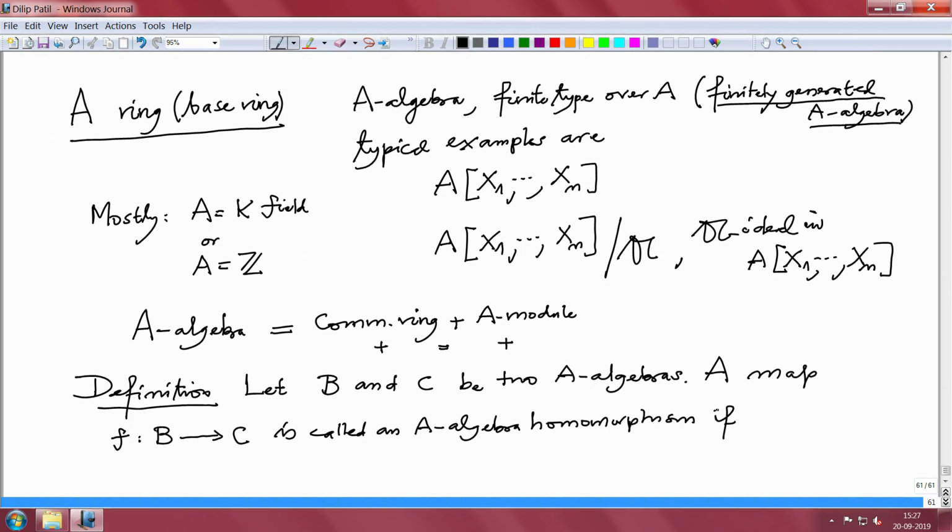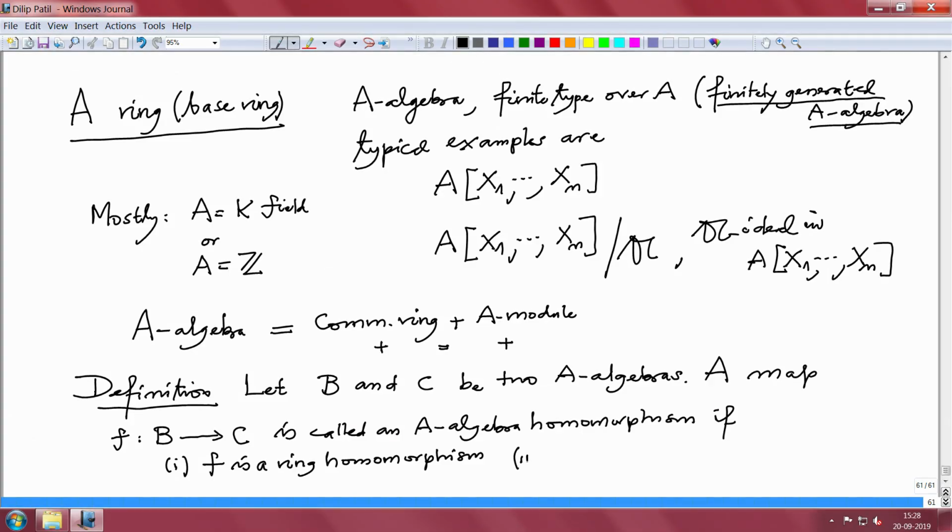If so, how many conditions? First of all, one, F should be a ring homomorphism. Again I want to remind you here, under ring homomorphism we are assuming that the multiplicative identity goes to the multiplicative identity. That is very important. Okay. Second, F is an A module homomorphism. And what is an A module homomorphism?